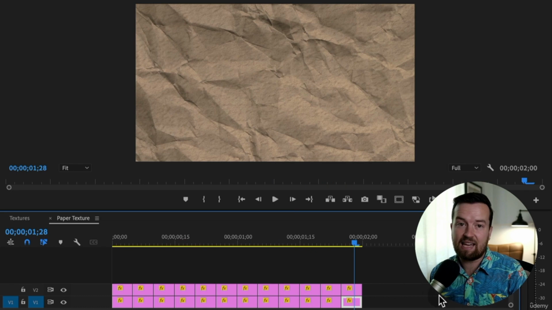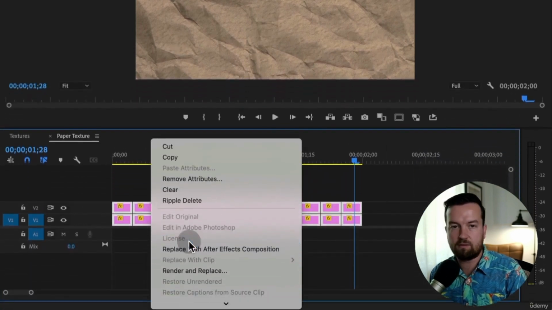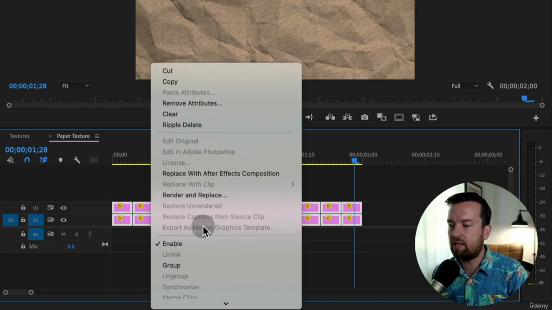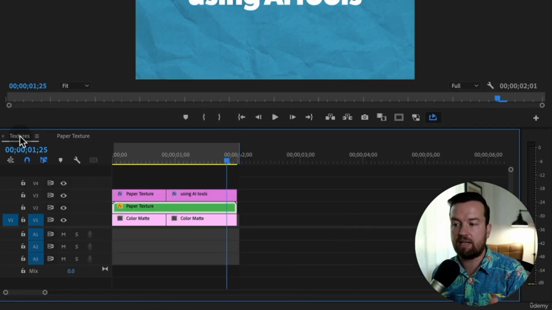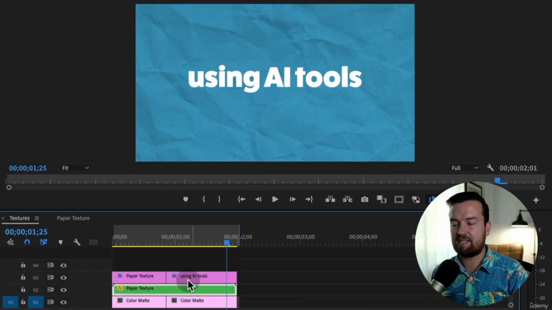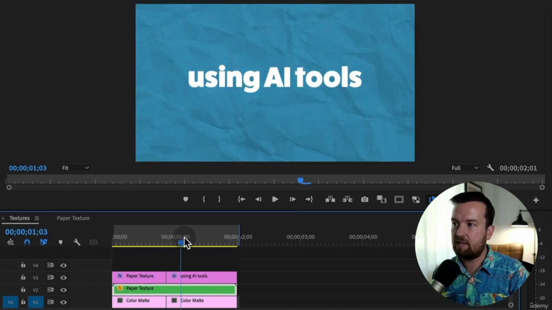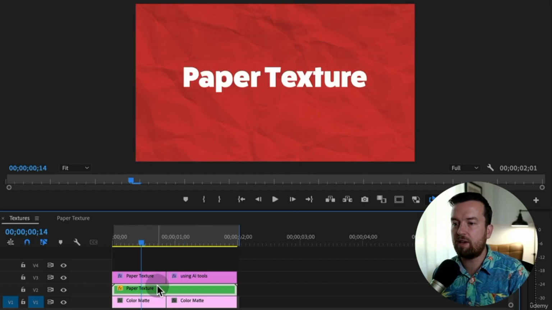And so then I nested all of these. To do that in Premiere Pro, you select all of your clips that you want to put inside one nested sequence, right click and choose nest. And that turned it into this little green nested sequence. From there, I can move it up and put the color matte beneath it. I could add the paper texture title card on top of it.